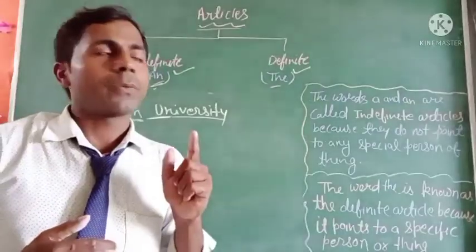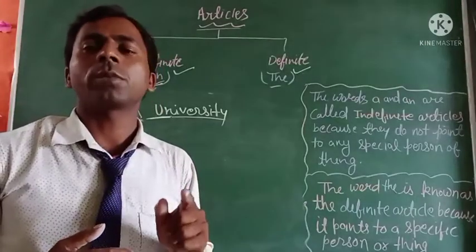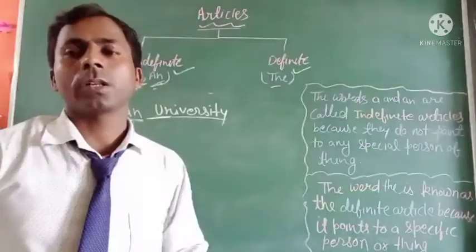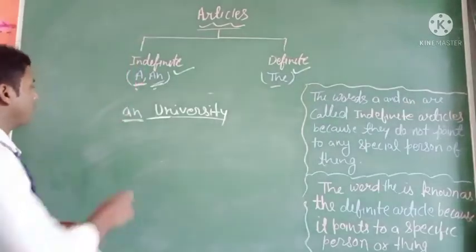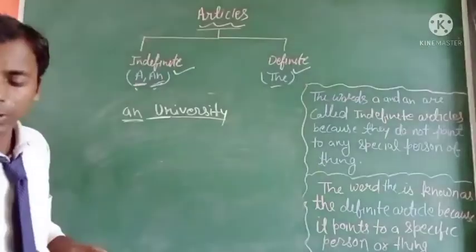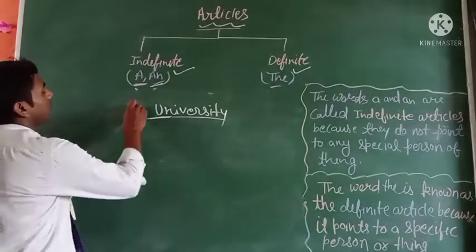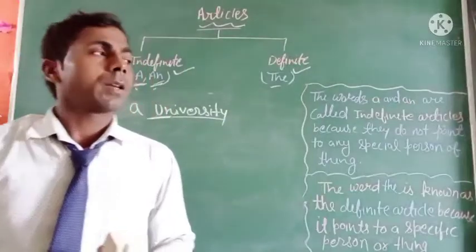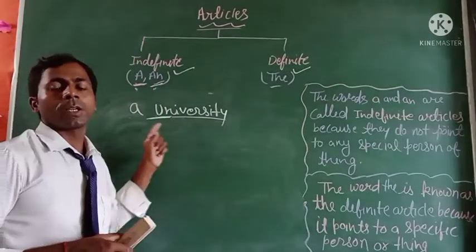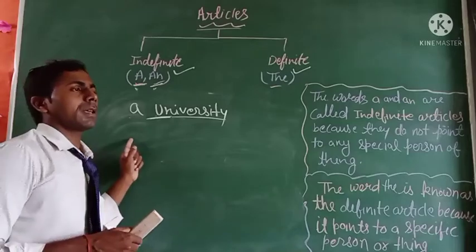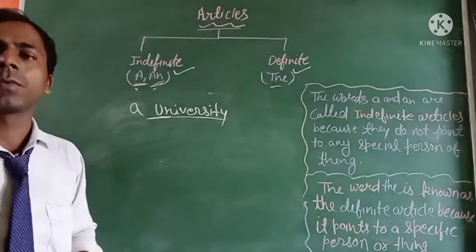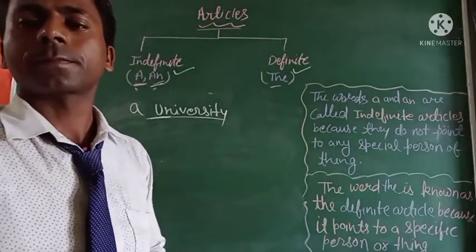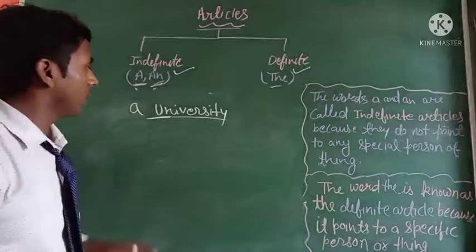Okay, so when the pronunciation is a consonant sound even though the letter is a vowel, then we always use the article "a," not "an." Just like that: a university, a European, a union, etc. are the words where we have to use it in this situation. That's clear. And next, when the noun word